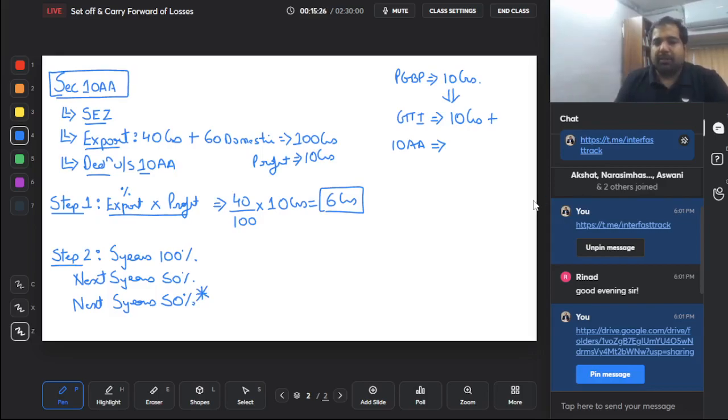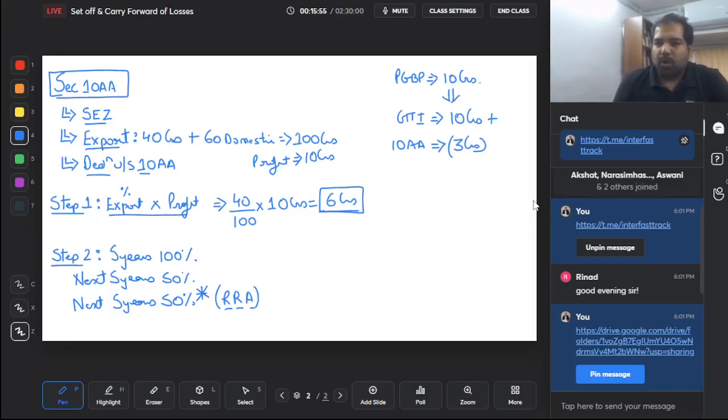Example, let's say we are in the last 5 years, the 12th, 13th, 14th, 15th year, and your export profit is 6 crore rupees, then 50% of that is 3 crore. Do you want a deduction of 3 crores? Yes. So then put this money aside into an account called the reinvestment reserve account. Basically, in the last 5 years, you need to reinvest in your business, you need to grow your business. So this reinvestment reserve account, you need to put your money into. This is the section, yes.